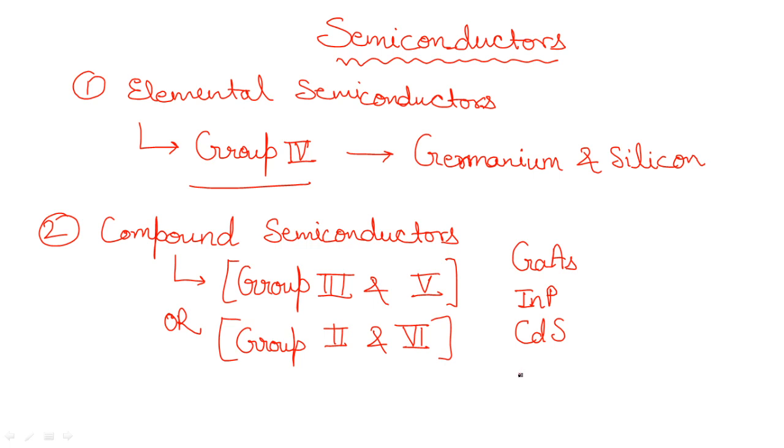Now the next thing about semiconductors, which is very important, is their properties, their characteristics, or you can say something related to their behavior. So what is that? That is related to electrical conductivity. Now we will talk about the different behaviors, different properties of semiconductors, out of which one is electrical conductivity.